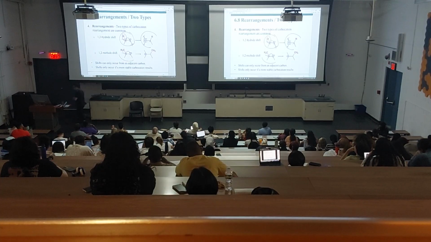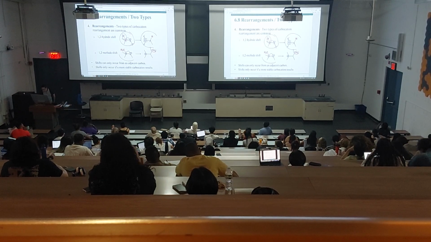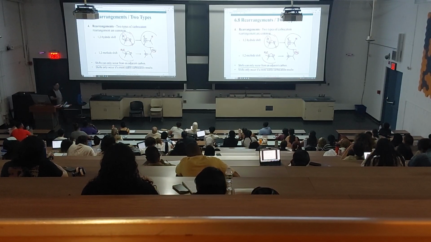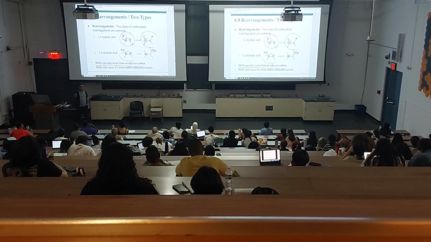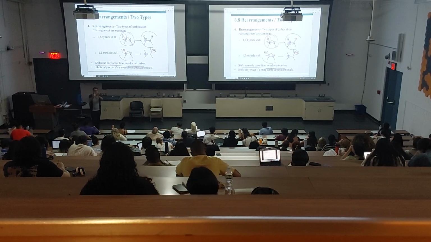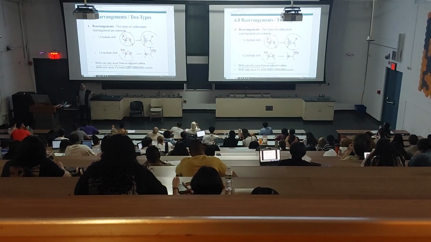Yeah. Same thing as the hydrogen: the pair of electrons just moves to where the positive charge is. There's your methyl now, and we went from a secondary carbocation to a tertiary carbocation. You can only have a shift from the carbon that is adjacent to the positive charge. You can't have a shift from seven carbons away. It has to be a carbon right next to the positive charge, and it must form something more stable.